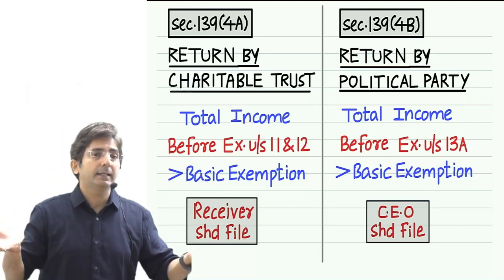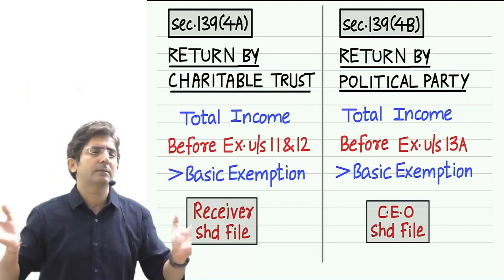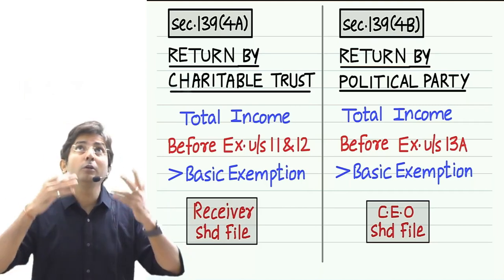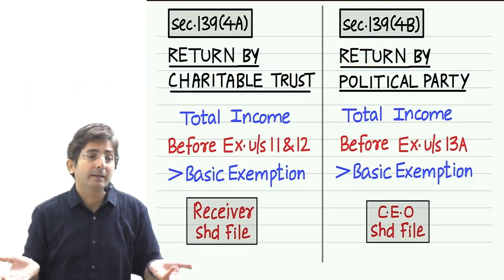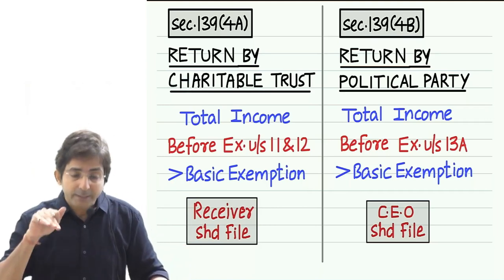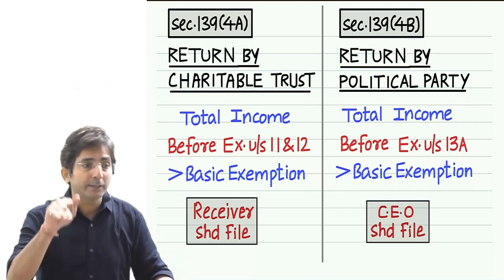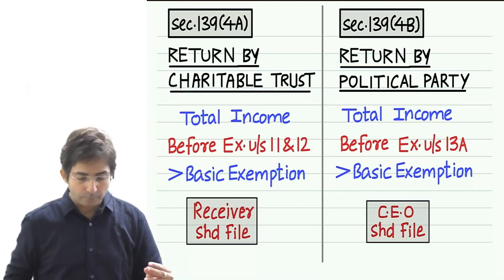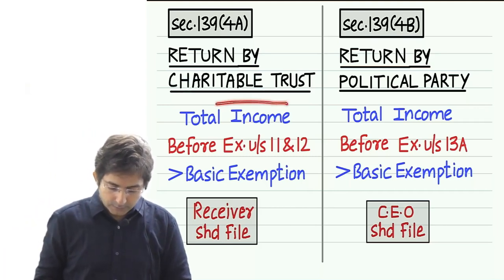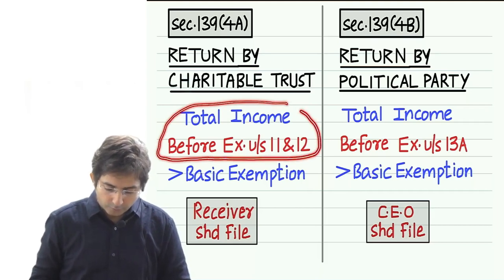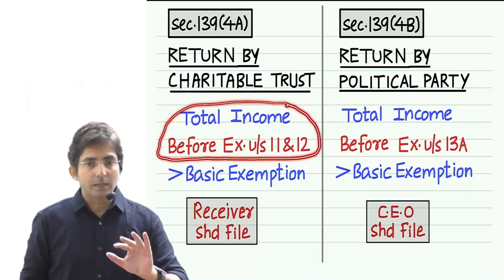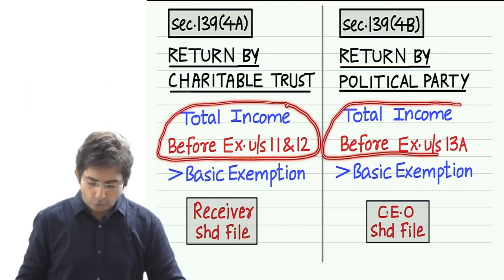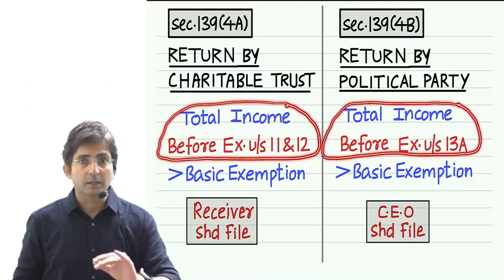Then one more common thing. Both the entities claim full income exemption. But subject to condition. But God only knows whether those conditions are being satisfied or not. So that we need to check. That's why law is behind them to file the return. And what is the criteria for them? Look, for a trust, we have to see the income before exemption under 11 and 12. And for a political party, we have to see the income before exemption under 13A.